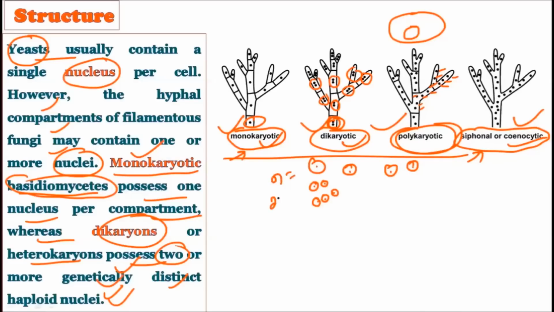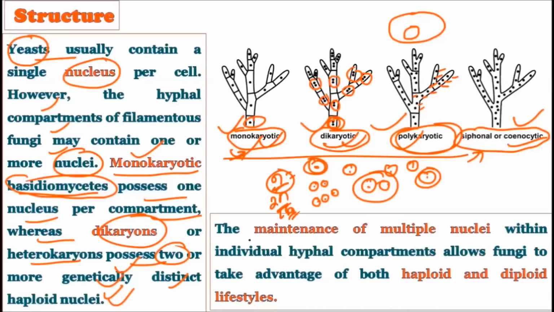As you may have heard about N, 2N, 4N, so it is haploid, diploid, tetraploid conditions. They possess the haploid type of nucleus. If there are two nuclei, there are two haploid nuclei. So you can say that by combining the two haploid nuclei, they can create a diploid nucleus, but they have the haploid condition always in their cells, whether it is monokaryotic, dikaryotic, or polykaryotic. And these nuclei are genetically different. Now see, the maintenance of multiple nuclei within the individual hyphal compartment allows the fungi to take advantage of both haploid and diploid lifestyle. If the fungus is able to maintain multiple nuclei in its hyphae, if it possesses more than one nucleus, it can take advantage of the haploid lifestyle as well as the diploid lifestyle.